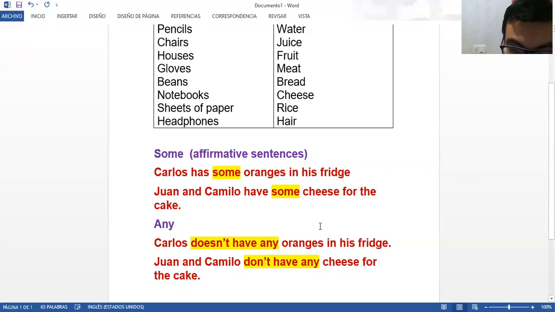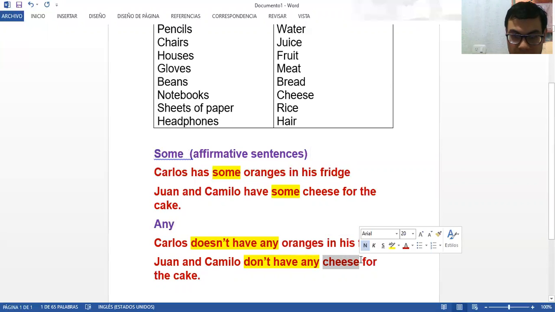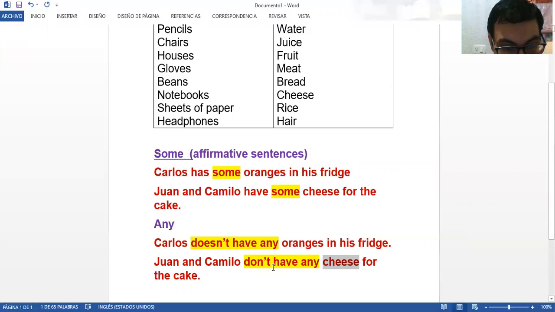Again, guys, we have oranges. Oranges is countable. And here we have cheese. Cheese is not countable. But why did I highlight the negative part? Because we can use any only when we are creating negative sentences.